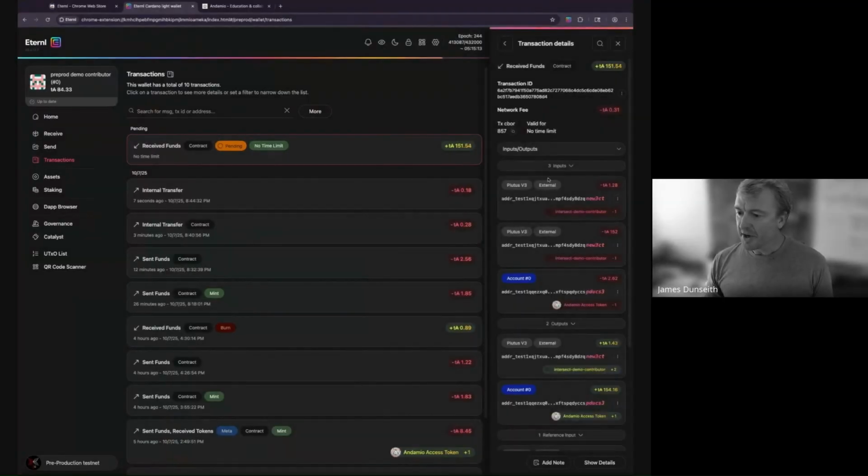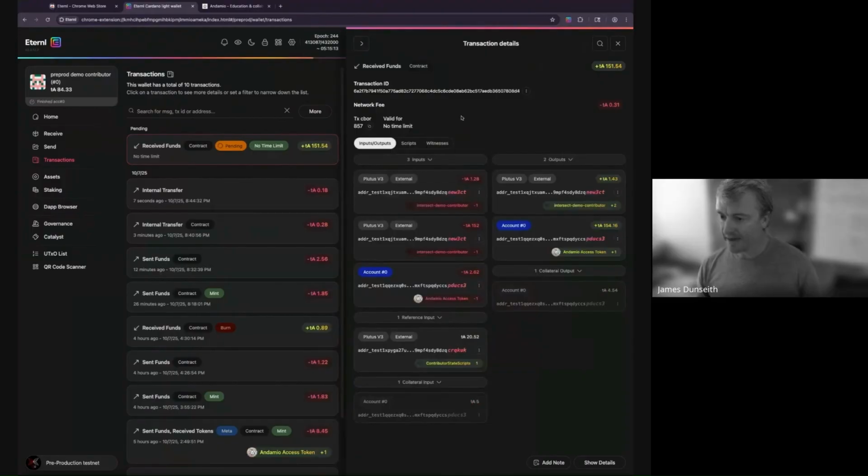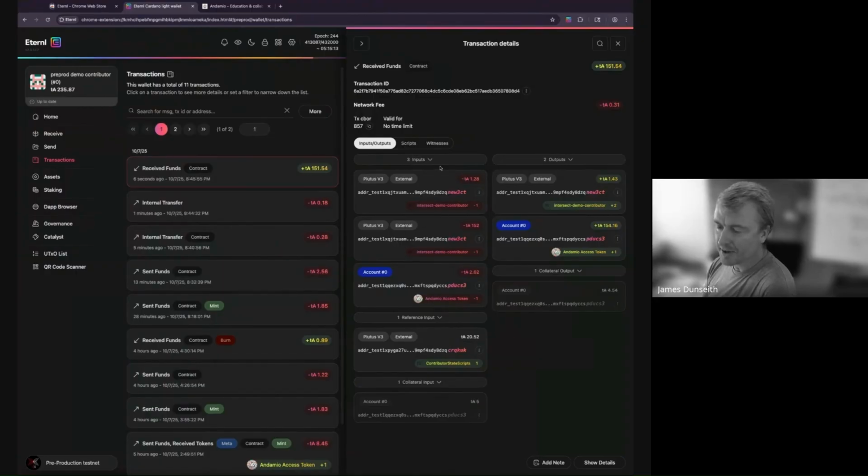The other thing you'll notice in this transaction, can I look at these details, right? In the input, I have these Intersect demo contributor tokens coming from 2 different UTXOs. And the output, they're in the same UTXO. For anybody who likes to get into the weeds of how the tech actually works, what's going on under the hood is when a commitment is made, my 2 contributor tokens are split up.